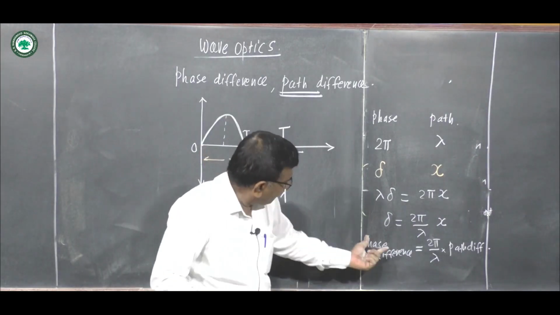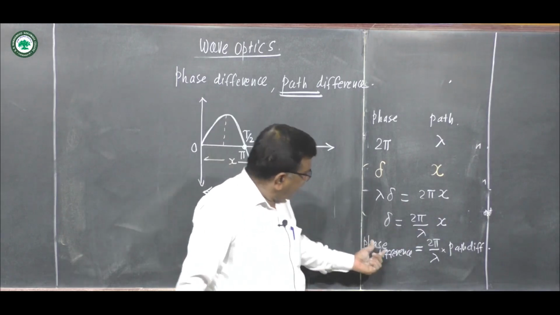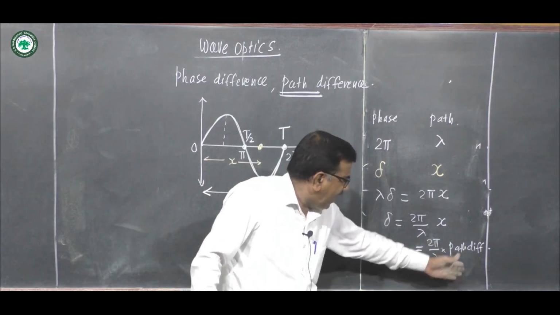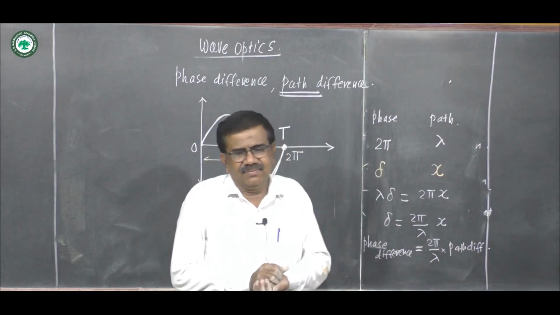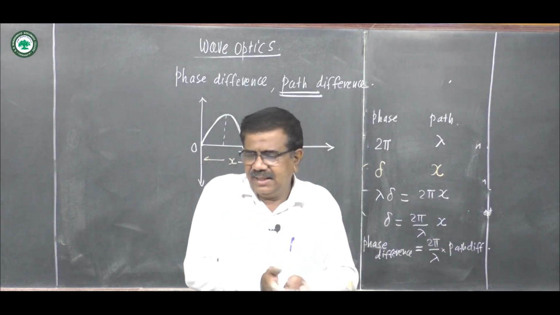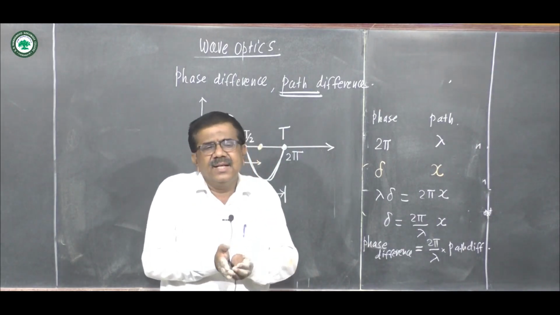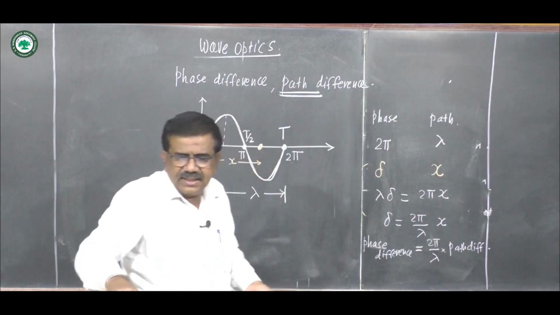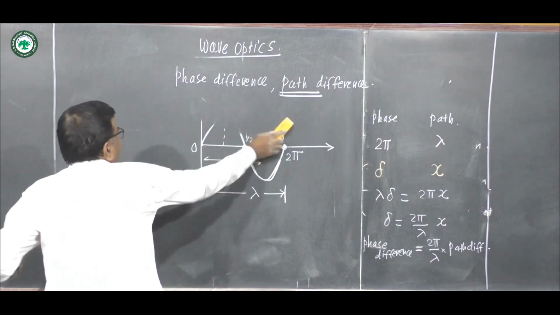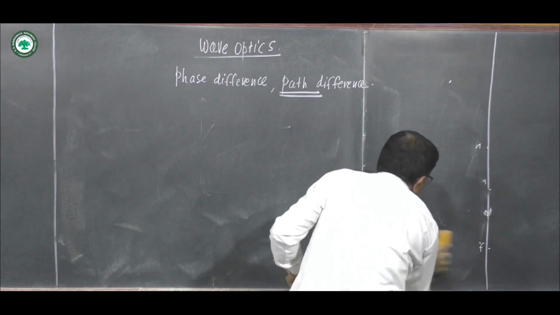So relation between phase difference and path difference is phase difference is equal to 2 pi by lambda into path difference. We write the similar relation in between phase difference, path difference and time difference like this, very important relation we write.